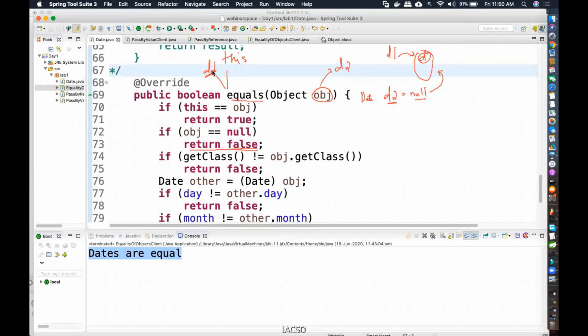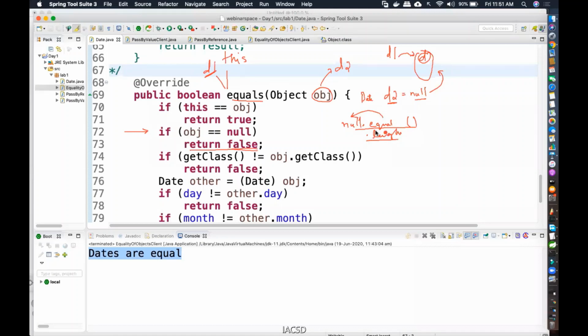Imagine D1 happened to be null. Directly any operation that is done on a null value, be it calling a method like equals or calling length or anything else, what will you get? You will get a null pointer exception. Understanding? So in this case, if you have reached this line, then obviously the null pointer exception didn't come, right?